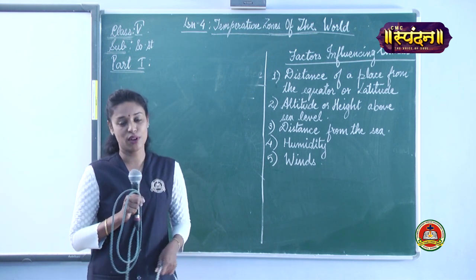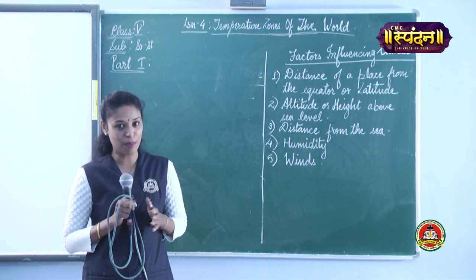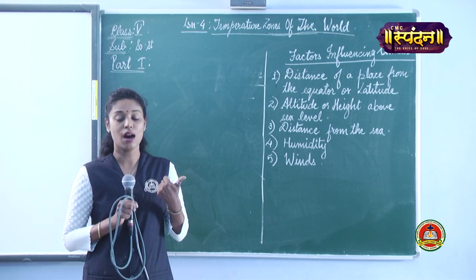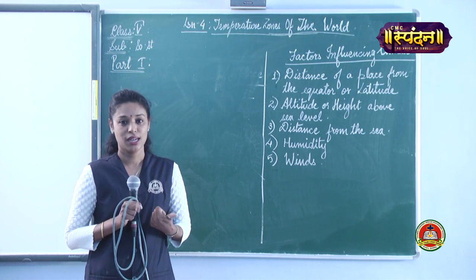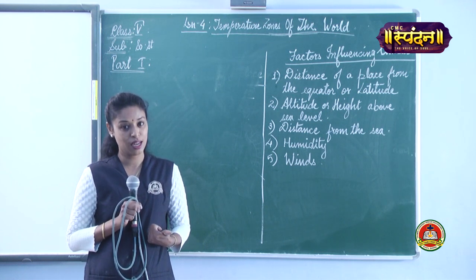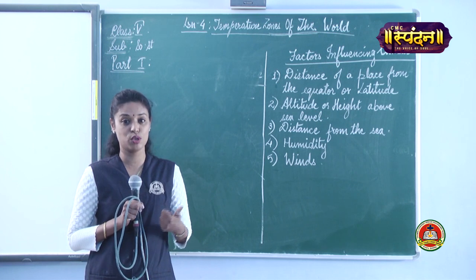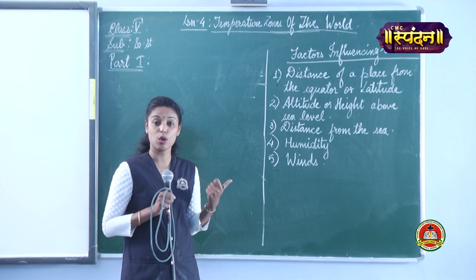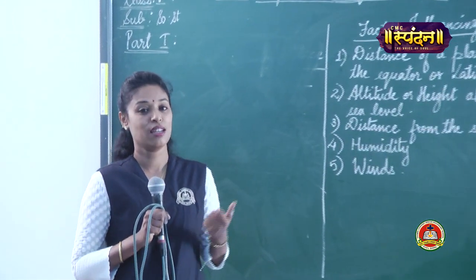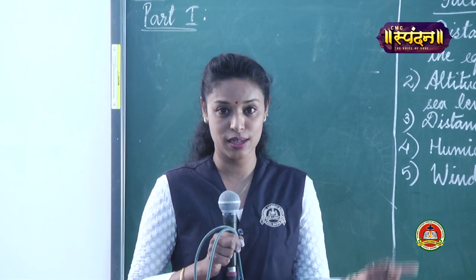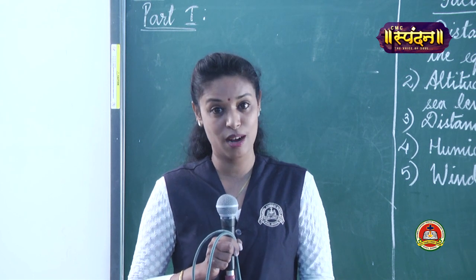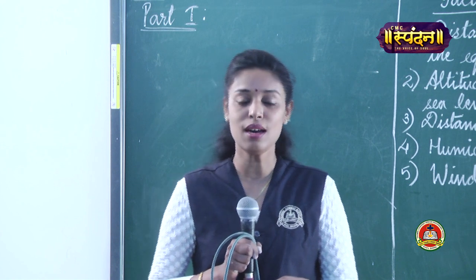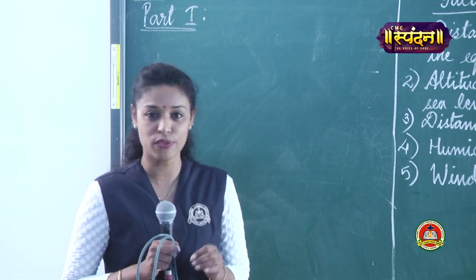This was the end of our first part. A recap: we learned about weather, the atmospheric condition of a particular place, which can change from time to time and even place to place. Then we learned about the elements of weather. The first one was temperature, second air pressure, movement of the air and moisture in the air. Those were the elements of weather.